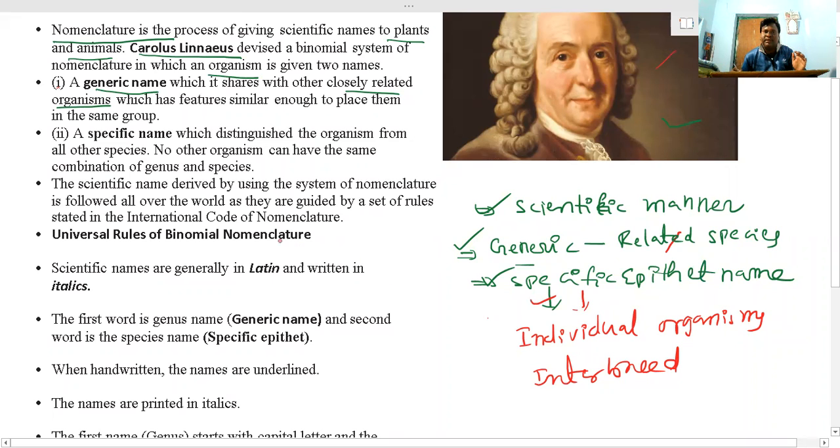If you want to give a name to plants or animals, there are certain rules framed. These rules are stated in the International Code of Nomenclature. According to this code, certain rules are framed to give names to plants or animals.